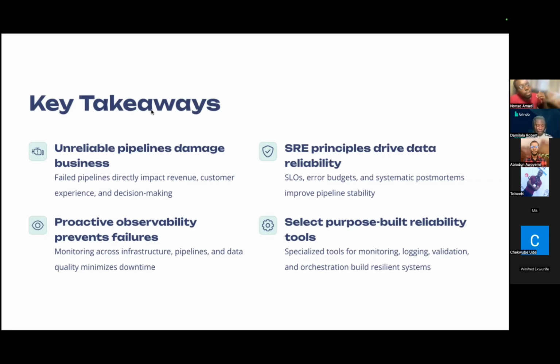And then we've also learned how we want to be proactive with regards to our observability and prevent failures. We want to monitor everything and anything, from our infrastructure to our pipelines to our data quality, so that we can minimize downtime. And then we've also seen tools that allow us to monitor, log things, validate, and even orchestrate our pipelines so that we're able to build resilient and performant systems.